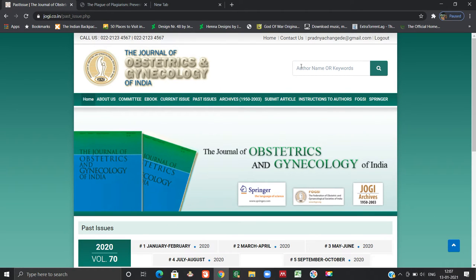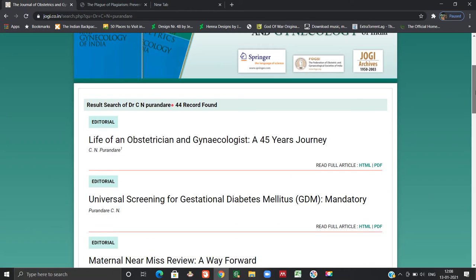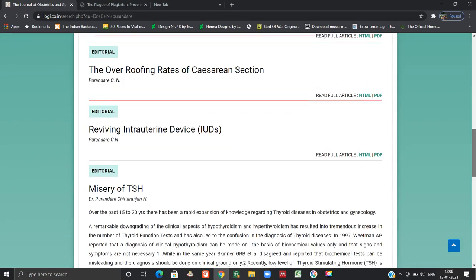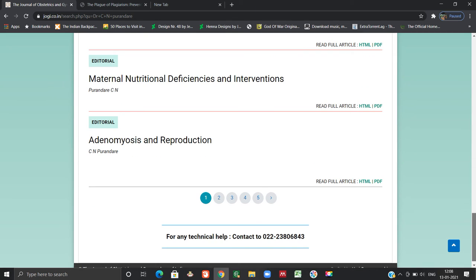the author's name. Like if I want to read all the articles written by Dr. C.N. Purandare sir, who is the editor emeritus of our journal, then I type his name in the search box and here you can see 44 articles written by Sir can be accessed and they can also be downloaded in the past issues section.